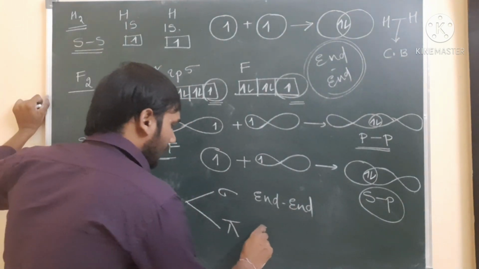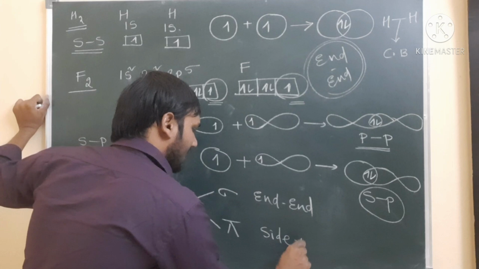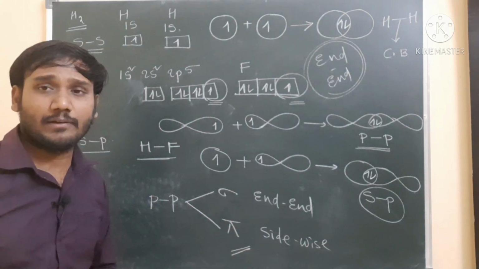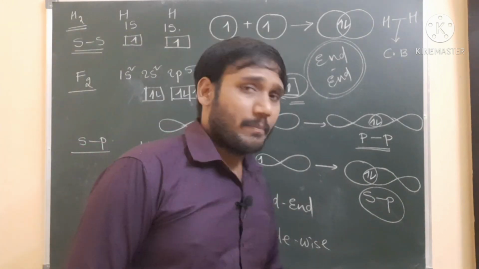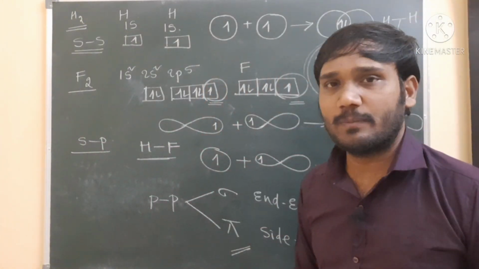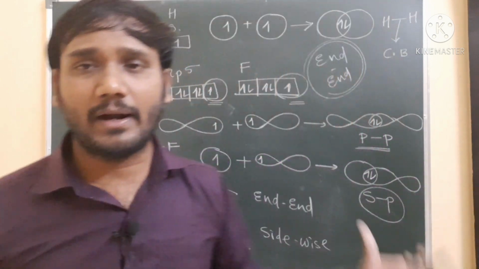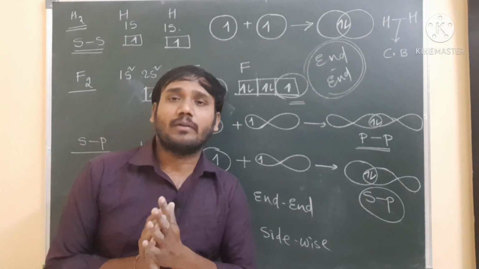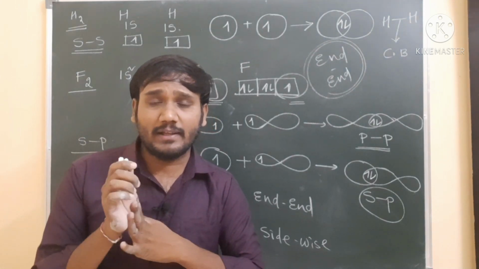When the two p orbitals are overlapping sidewise, a pi bond is formed. So this is the formation of the sigma bond and pi bond. It means the p orbital is involved in two types of bond formation, sigma and pi.